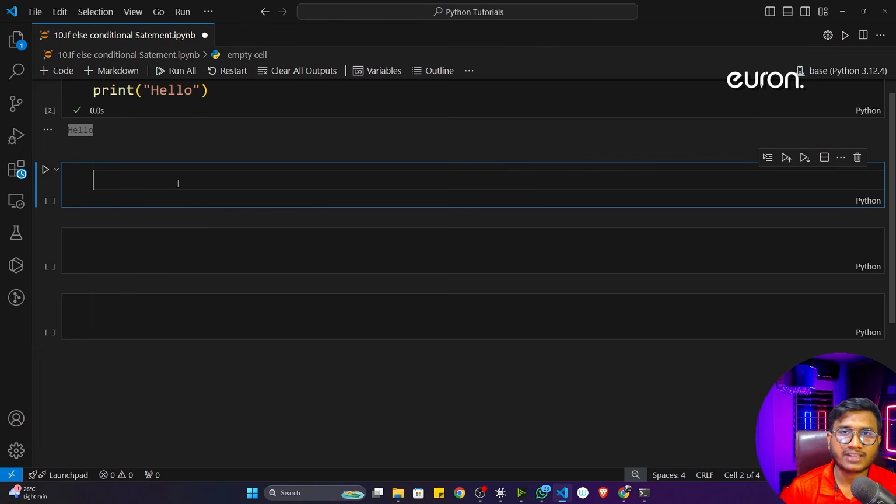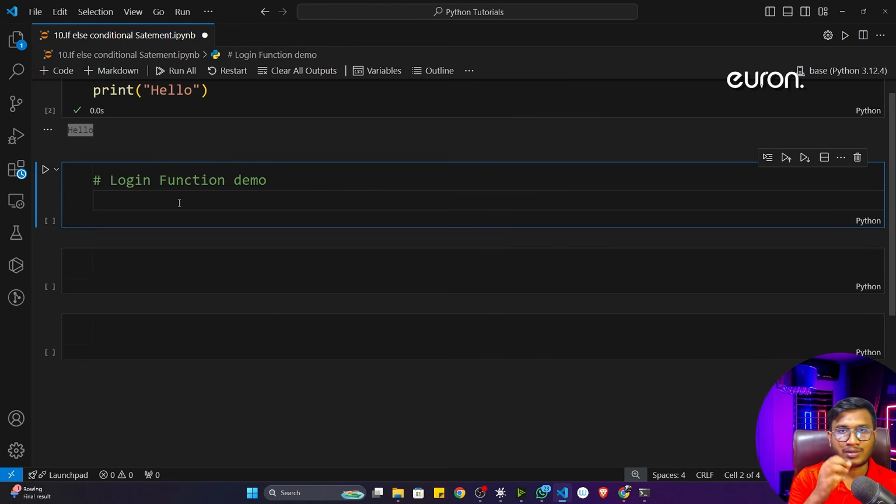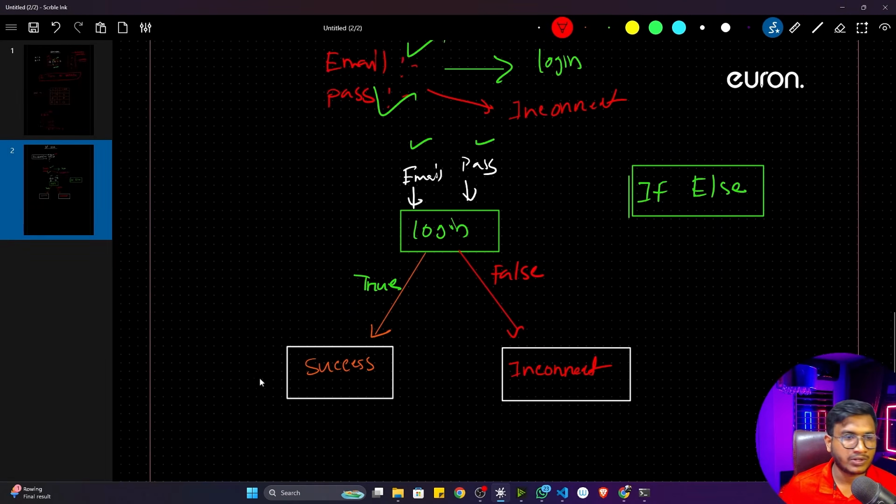So guys, as I already explained about the if-else conditional statement, like why it is required and why it is useful, here I'm going to give you one practical demo. After this demo, this part will be more clear. So here I'm going to give you the same demo, the login function demo, like how login works. If you give an email and password, how it is authenticated. The same login function demo I'm going to show you.